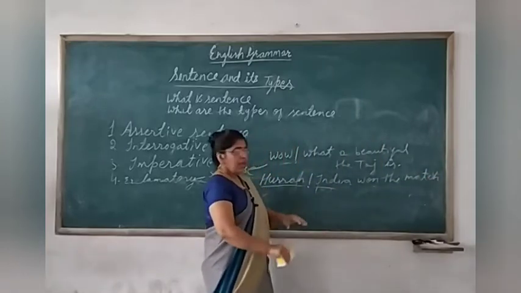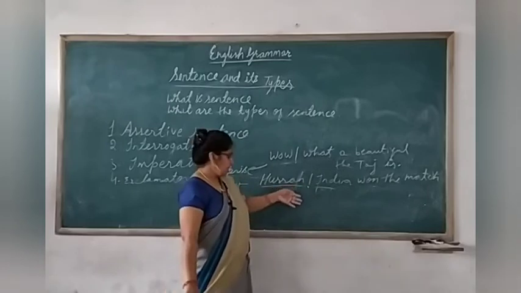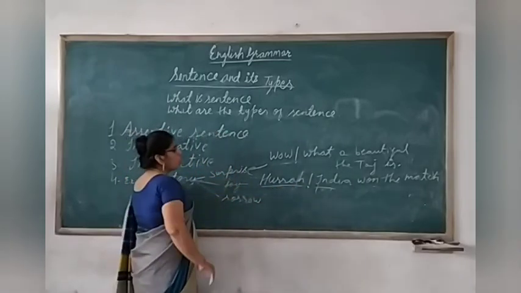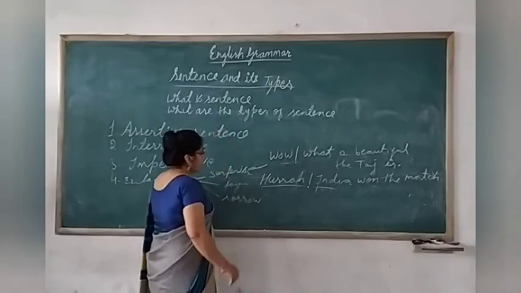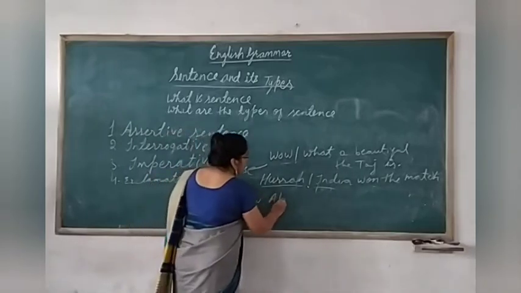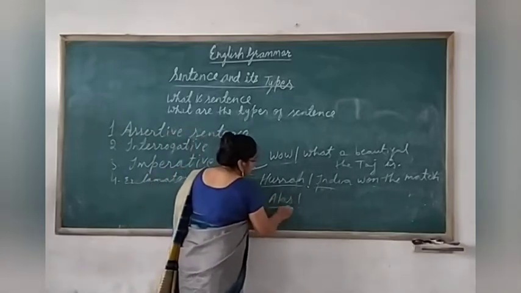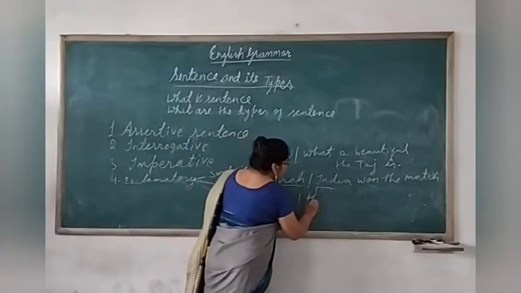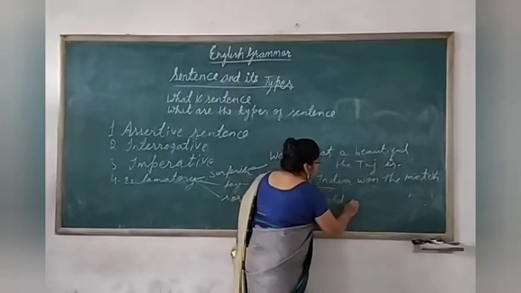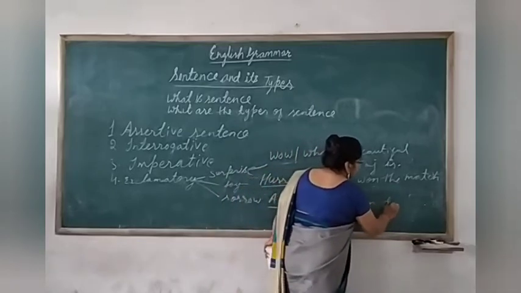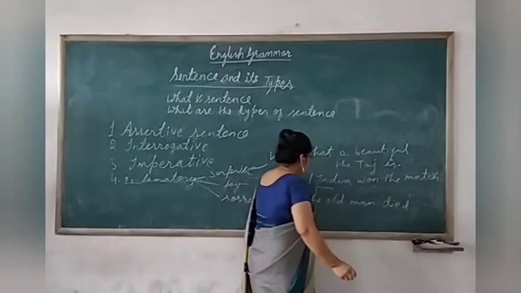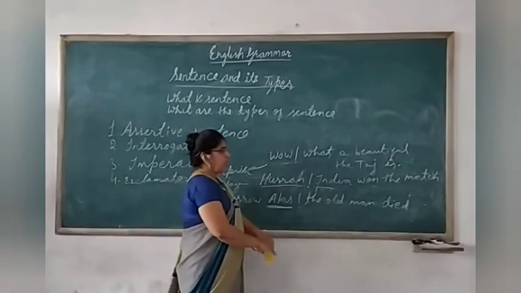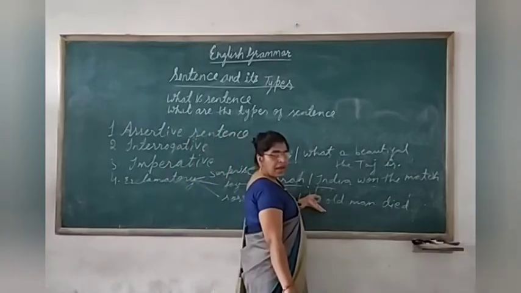Joy, pleasure, happiness. Now let us take one sentence of sorrow also. Sorrow means sad. Suppose I take alas. Alas is the word expressing sorrow. Alas, the old man died. See here. What is shown? You are feeling very sorry because the old man had died.